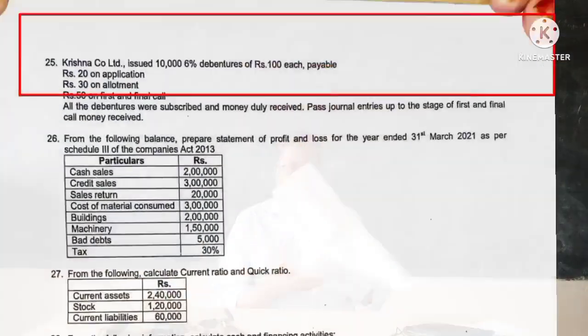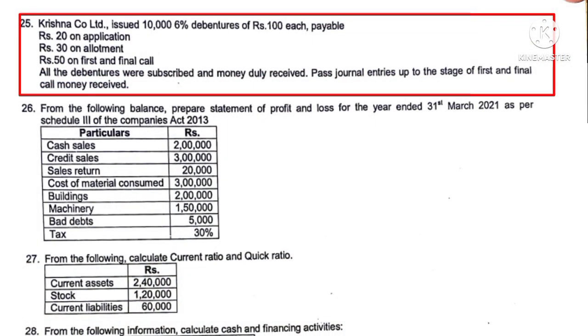Then question number 25. Question number 25 is on the issue of debentures. You have to pass the journal entries. Here the name of the company is Krishna Company Limited. First you write the name of the company at the top and then you draw the journal format. So here 10,000 6% debentures of rupees 100 each are issued and payable rupees 20 on application, 30 on allotment, 50 on first and final call, and you have to pass the journal entries up to the stage of the first and final call money received. Means you have to record 6 journal entries.